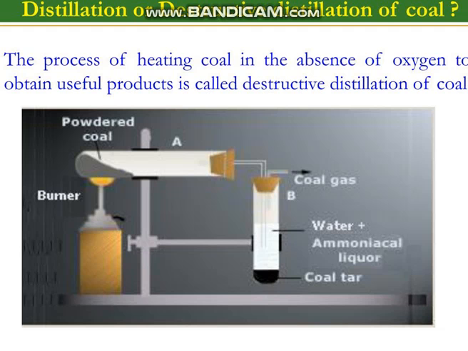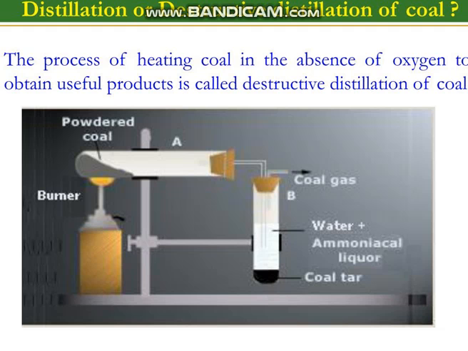So if we are talking about destructive distillation, in this process basically one substance has to be taken, and on heating this substance we can get various products. Okay, one substance will split up into various products, so that's why it is called destructive. So in the process of destructive distillation of coal, we have to heat the coal in the absence of oxygen. Only then will we be able to get the various useful products.